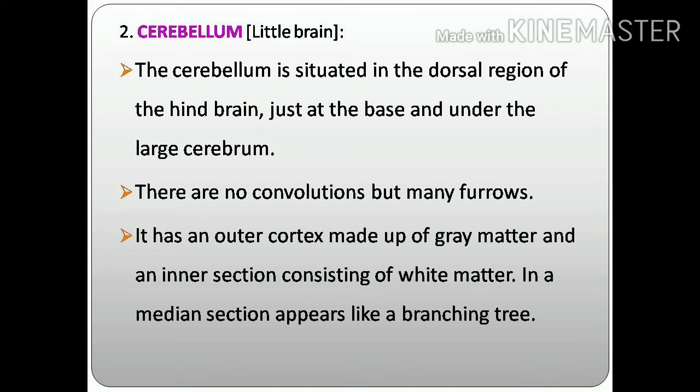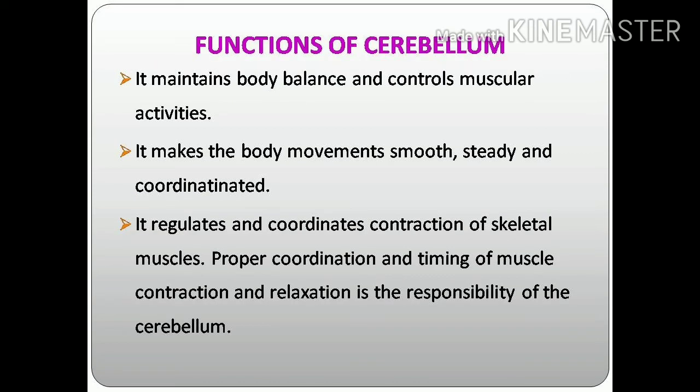It also has an outer cortex made up of grey matter and an inner section of white matter. In a median section it looks like the branching of a tree. This is the cerebellum.